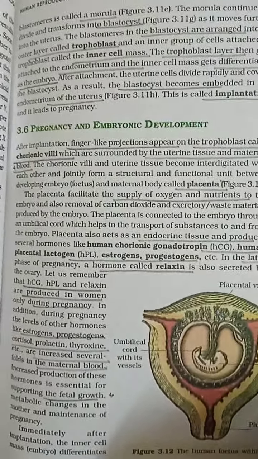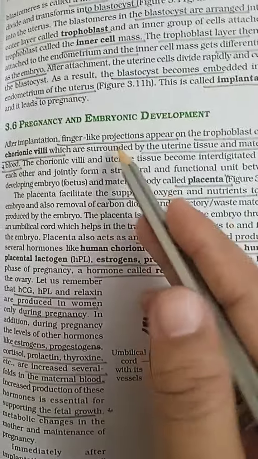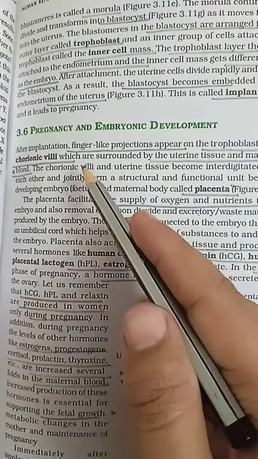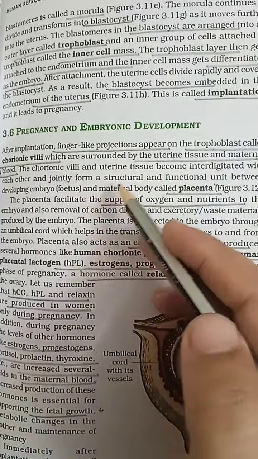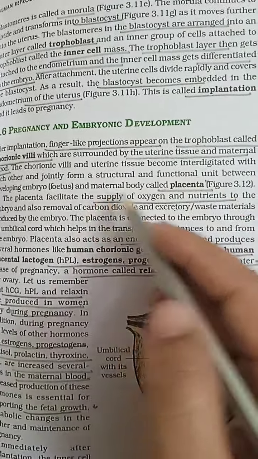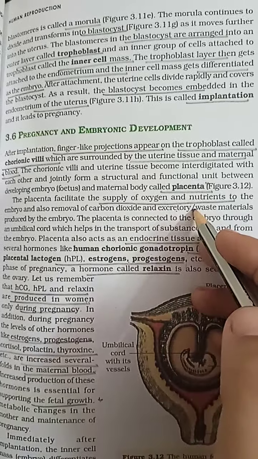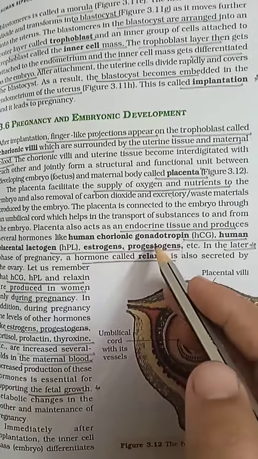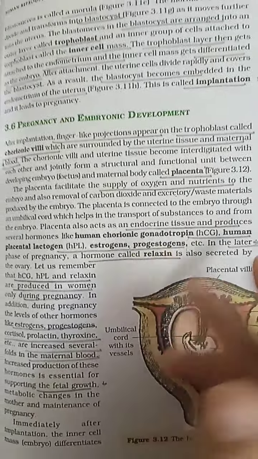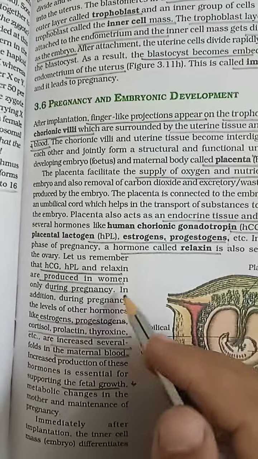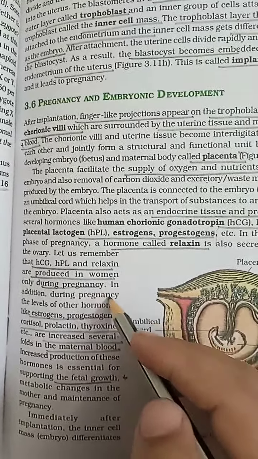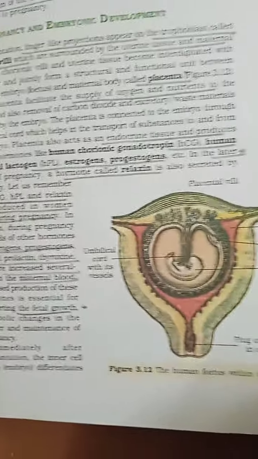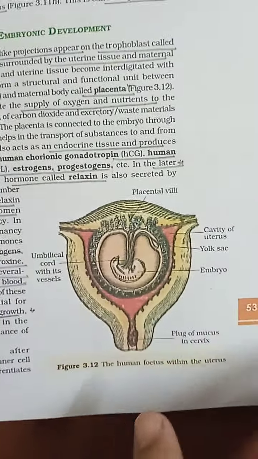Pregnancy and pregnancy development. The trophoblast attached to the endometrium wall forms the chorionic villi, which are finger-like projections, and these villi are surrounded by and integrated with the uterus to form the placenta. The placenta helps in the supply of oxygen and nutrients, and in the removal of nitrogenous waste and carbon dioxide. The placenta also acts as an endocrine organ, secreting HCG, HPL, estrogen, and progesterone. HCG, HPL, and relaxin at the later stage are secreted only from the placenta. Other hormones are also secreted, which maintain the growth and development of the fetus. Very important. You have to see the structure.